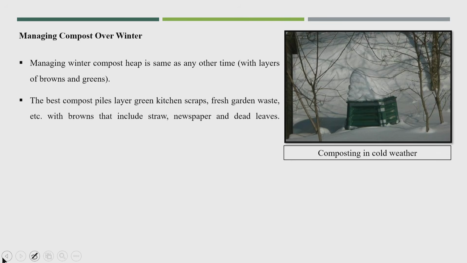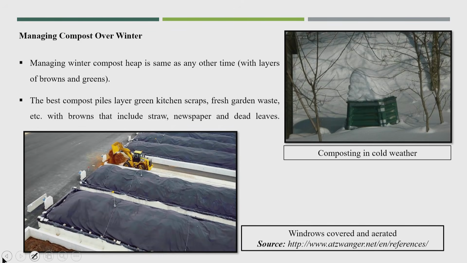The base compost pile layer is kitchen scraps and fresh garden waste with brown material, which includes straw, newspaper and dead leaves or dry leaves, by mixing them. And it is possible that we can cover the entire material and go for perforated pipe aeration in the mass. So, I think this kind of technology is possible in cold areas, but not like in India. We can think about December, January, when the ambient temperature is 5 degrees. So, we can go for this one.